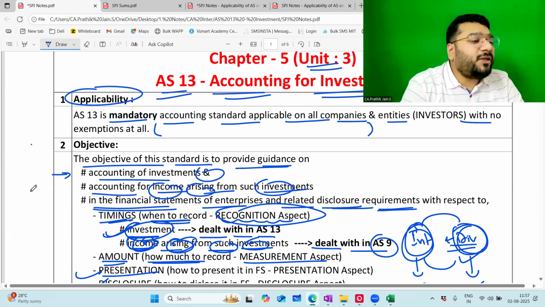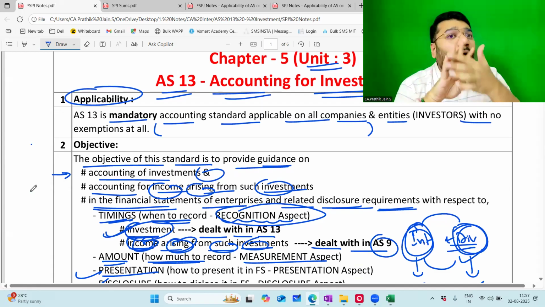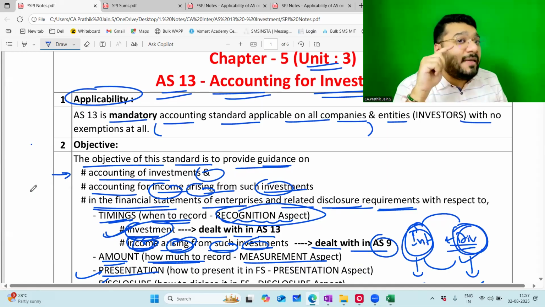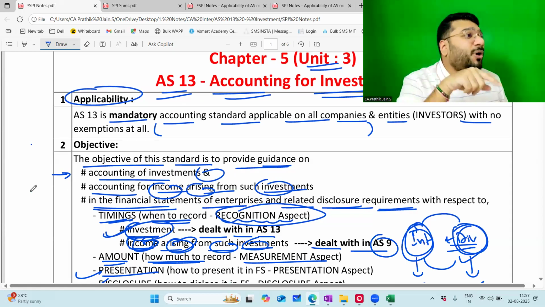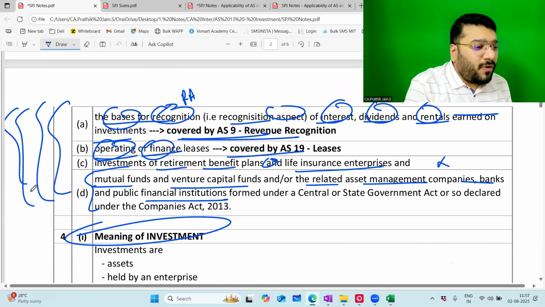Then we understood the objective of this accounting standard. This accounting standard is going to guide us in terms of four aspects: recognition, measurement, presentation, and disclosure. All four aspects will be dealt with in the accounting of investment. But when I talk about accounting of the income arising from such investment, for example interest and dividend, the recognition aspect is covered in AS 9. All the rest is covered in AS 13. Can I go forward now?